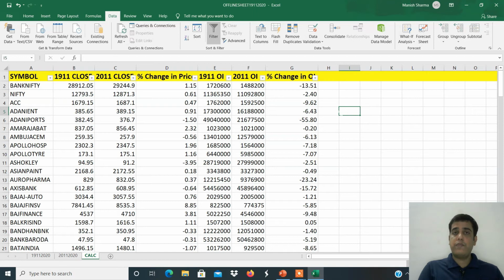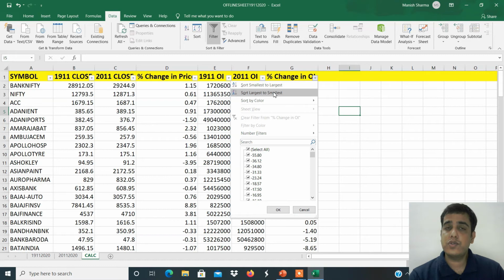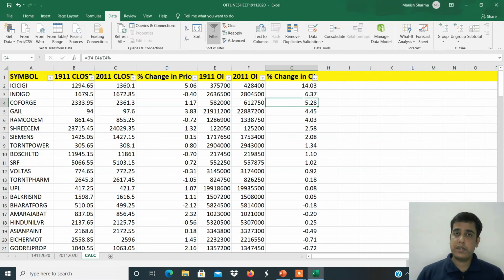Now understand how to find out the trade from this file. So let's start. You have to see the maximum open interest build up in a particular stock. So in the last column, change in open interest, click here and select the largest to smallest option. You have to click on the small box. Click on largest to smallest. Now you are able to see the maximum open interest, right? ICICI, GI, Indigo, Coforge, Gail, Ramco Cement. Okay. Now understand. We want to follow big players.